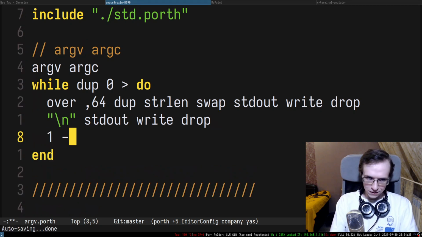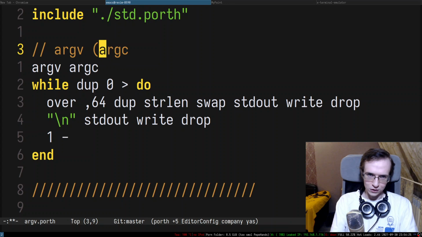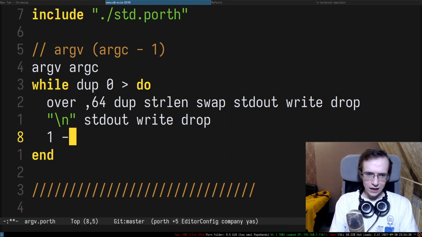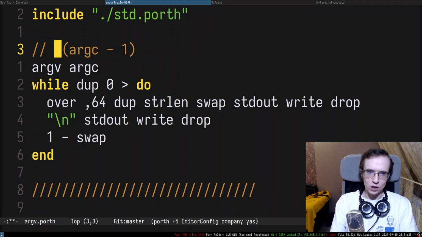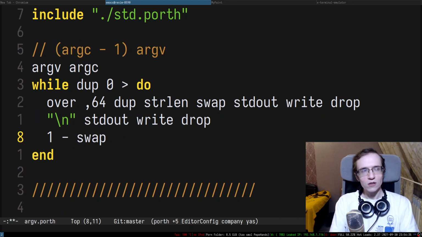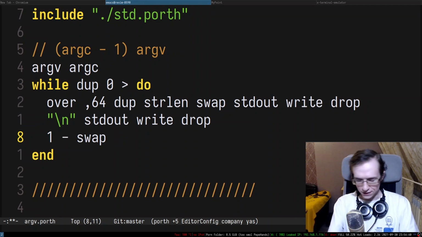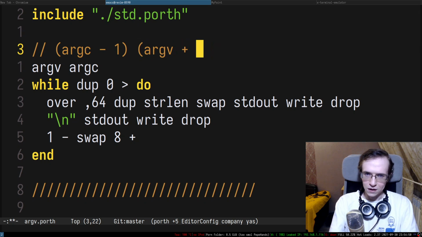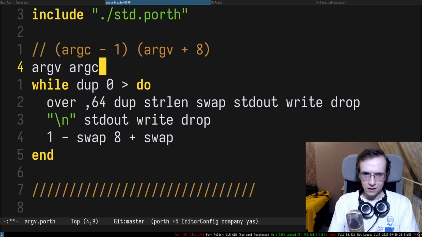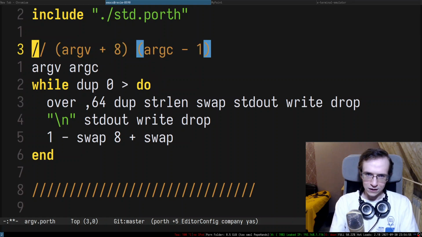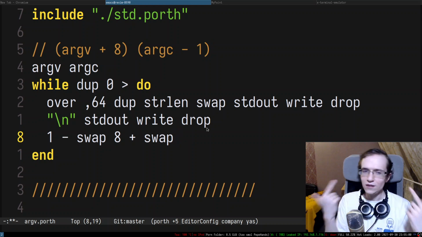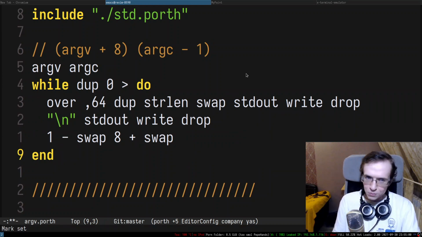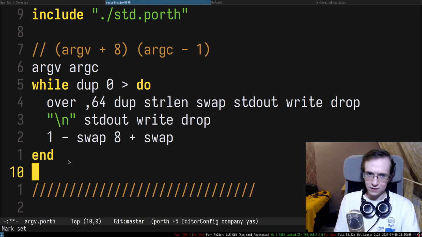I'm going to do 1 minus that, which decrements argc. Then I want to swap these two things to get access to argv, which I'm going to increment by 8, because the size of the pointer is 8 and we don't have C-style pointer arithmetic, so we have to do it ourselves. So this is going to be plus 8. There we go. And now we have to swap it back to get to the initial state of the loop. And there we go. So we finished one iteration of this loop, and it's going to keep repeating until argc becomes 0 and then it will just quit.